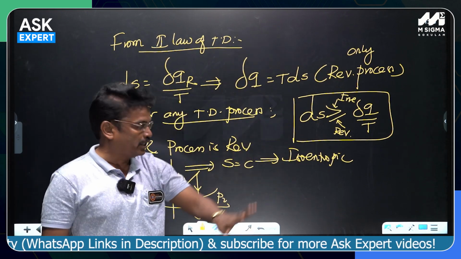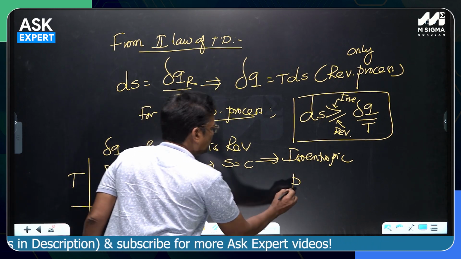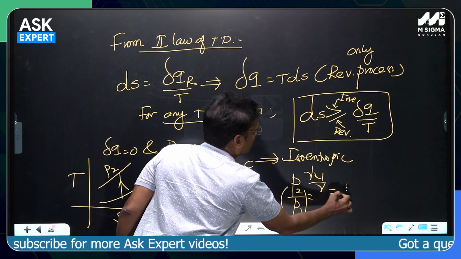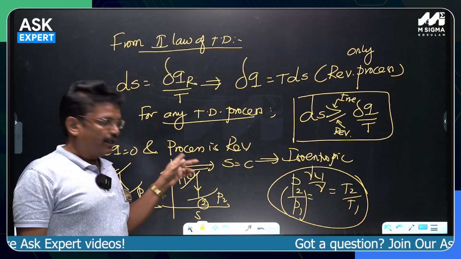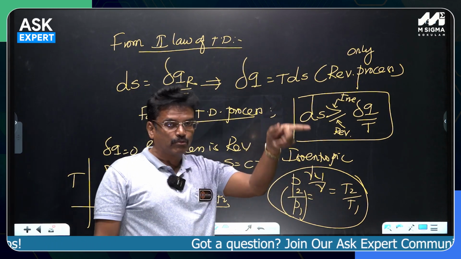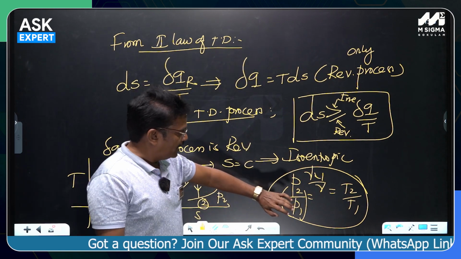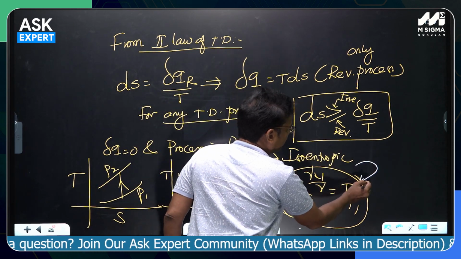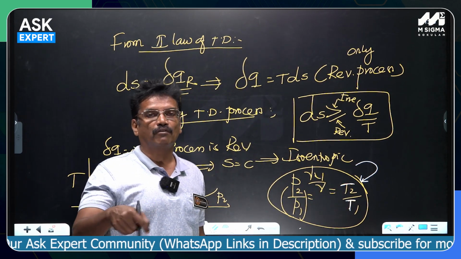Only for that process is this equation valid. If this is 1 and this is 2, (P2 by P1) whole power (gamma minus 1) by gamma is equal to T2 by T1. This is strictly a reversible adiabatic, or isentropic, equation. Very strictly, you should never write it for an irreversible adiabatic process. Most people slip on this in thermodynamic problems. It is strictly an isentropic equation. Never write it for the irreversible adiabatic where the entropy of the system is increasing.